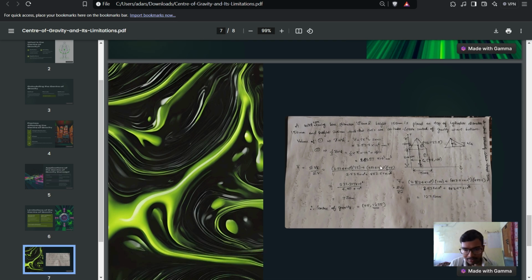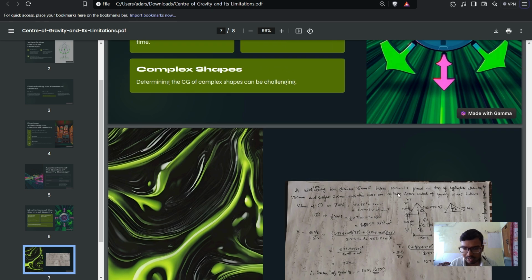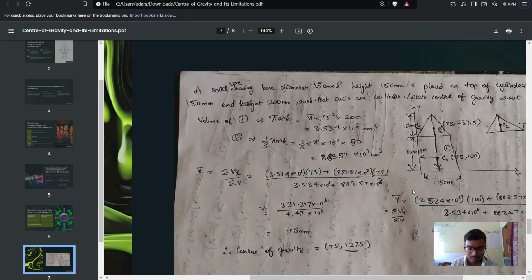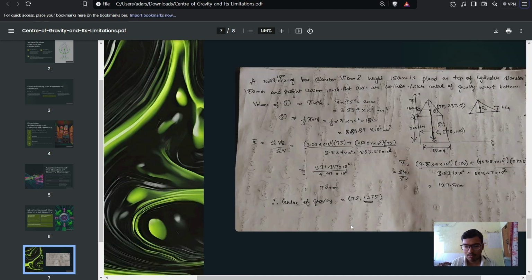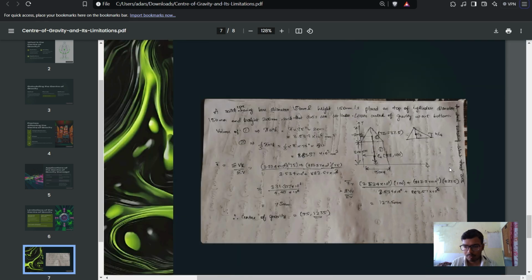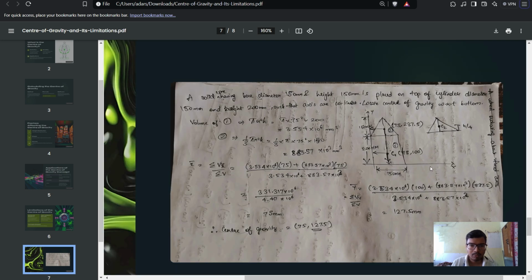Here is a question given about a solid cone. Let me zoom in. A solid cone having a diameter of 150 millimeter and height of 150 millimeter is placed on top of a cylinder of diameter 150 millimeter and height 200 millimeter such that the axes are collinear.